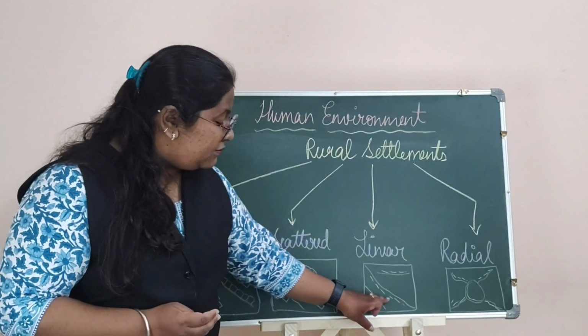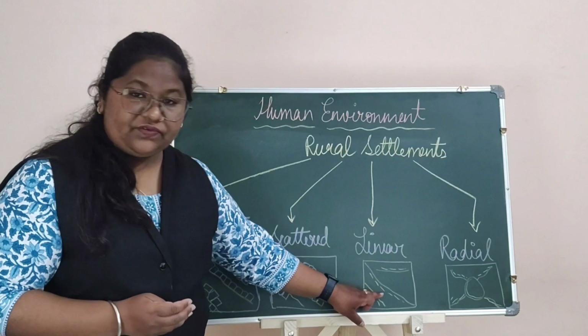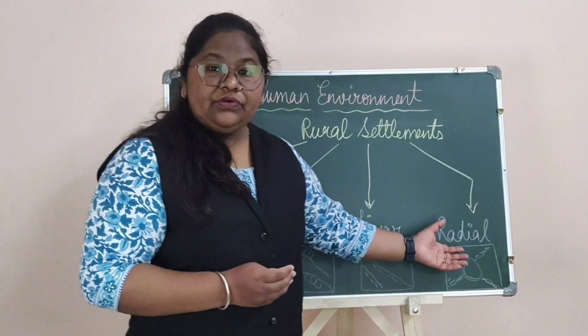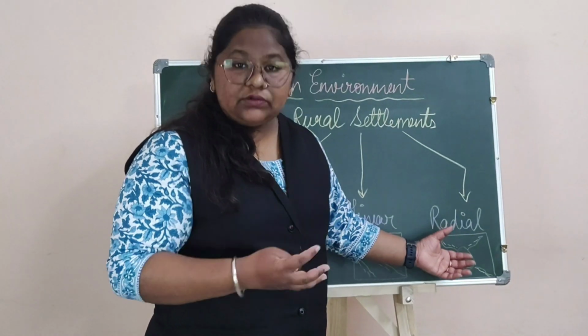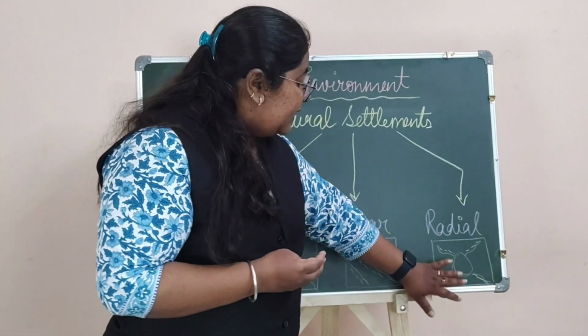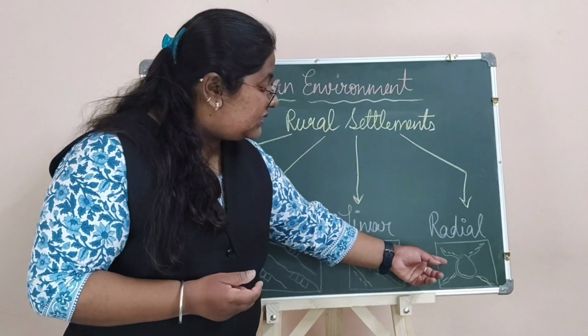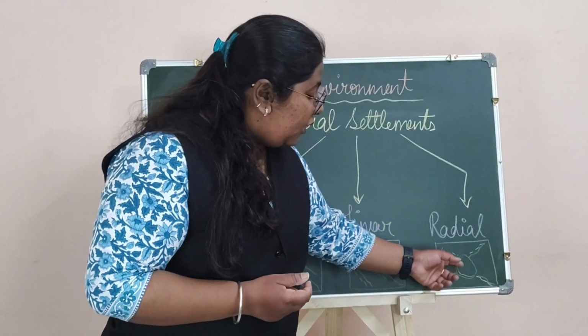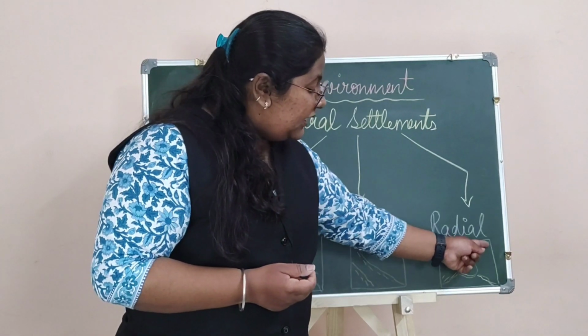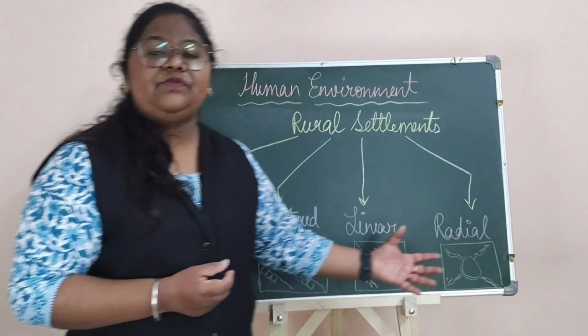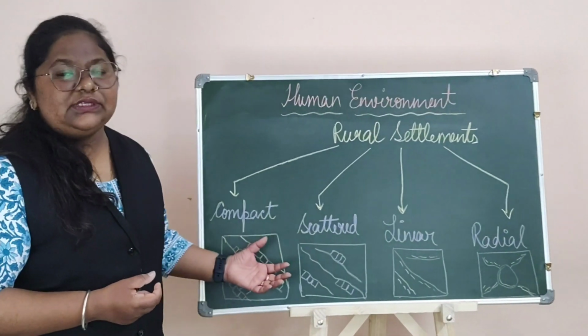As you can see in the images, the settlements are in the form of a straight line. Now radial. Radial means the settlements or houses which take place near water bodies. As you can see in the image, the water body is here at the center and the settlements are near the water bodies. So these were the four types of rural settlements.